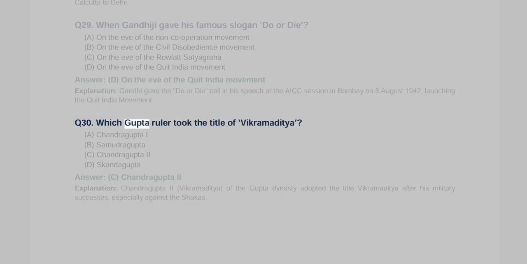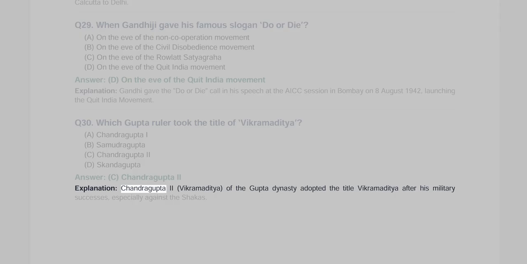Q30. Which Gupta ruler took the title of Vikramaditya? A. Chandragupta I, B. Samudragupta, C. Chandragupta II, D. Skandagupta. Answer C, Chandragupta II. Explanation: Chandragupta II of the Gupta dynasty adopted the title Vikramaditya after his military successes, especially against the Shakas.